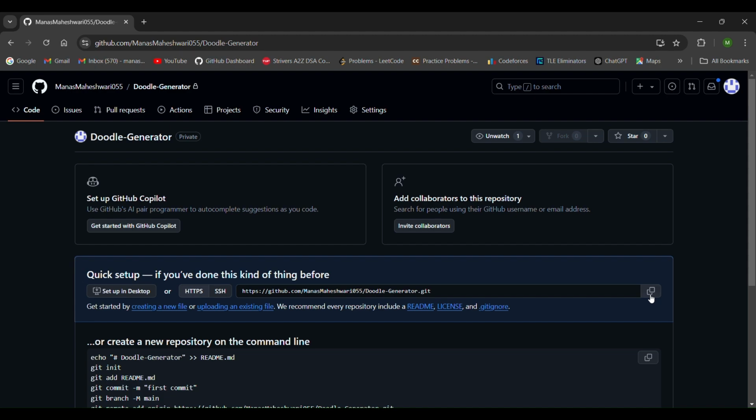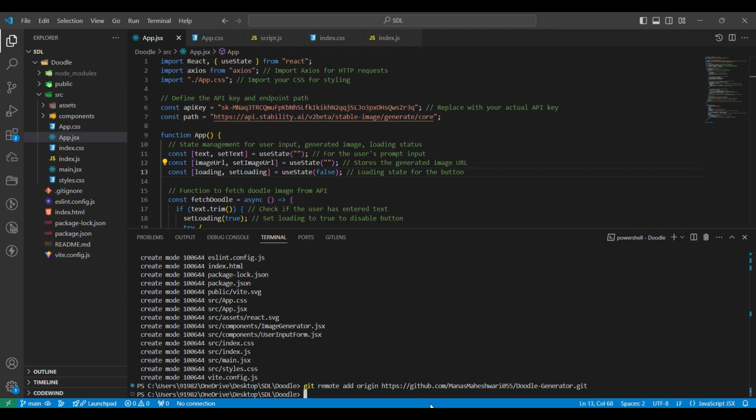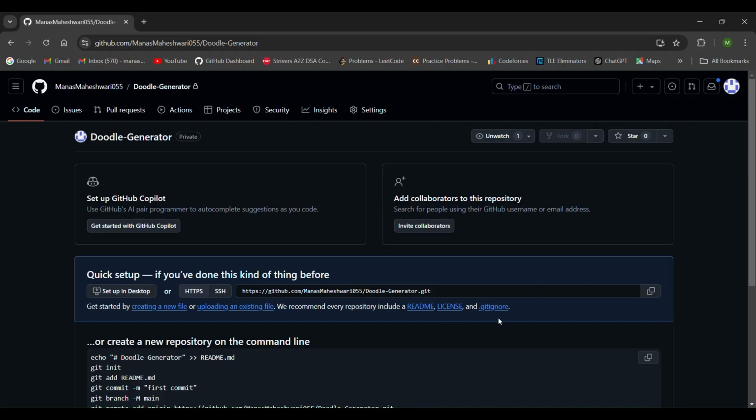So we will copy this. I think it has copied. Now we will paste it here. You can paste it using shift insert or control shift V. When you click enter, the git remote will get added. This command links your local Git repository to a remote GitHub repository. Origin is the default name Git gives to the remote repository, and the URL is the GitHub repository address that you just created. So it was the link of the repository that we had created.